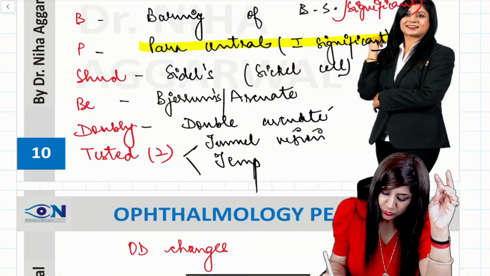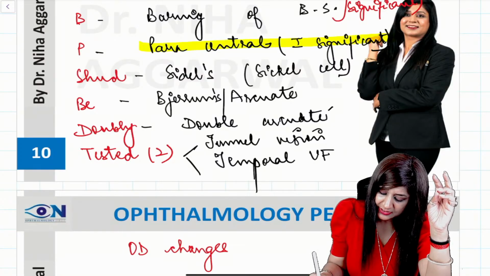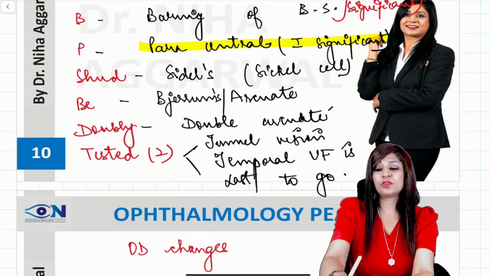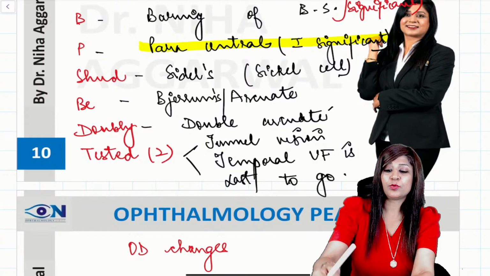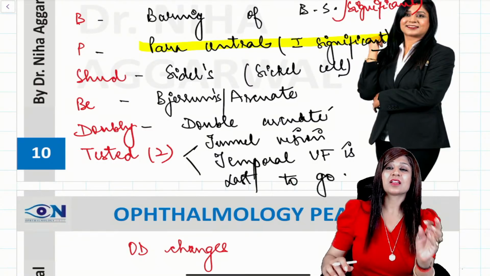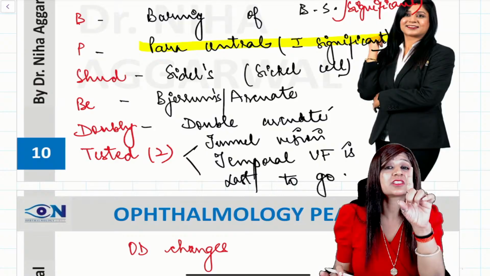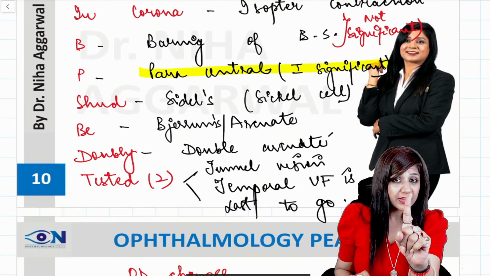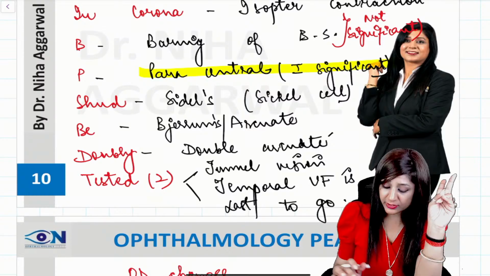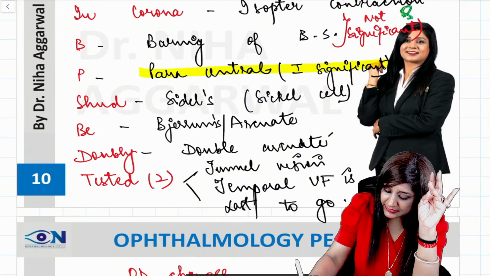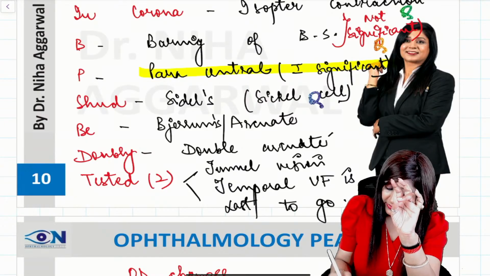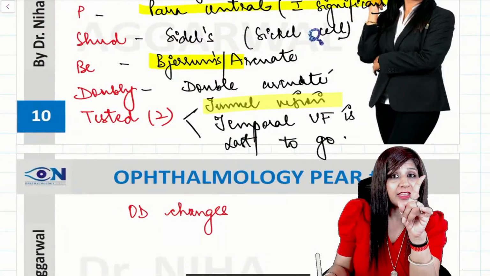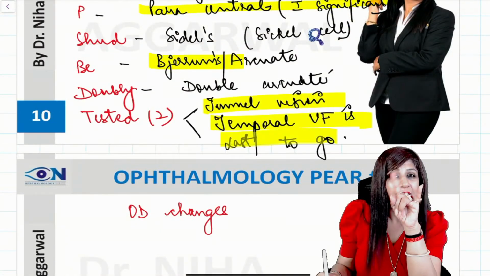Which field is last to go? Temporal visual field is last to go. It is the temporal visual field which is last to go. Okay, so learn just the sequence, and I am telling you that you have learned so many questions. The first significant scotoma, the first two scotomas which are not significant. Sickle cell scotoma is there. Then Jerem scotoma, what is Jerem scotoma? That is there. Then tunnel vision, then temporal visual field is last to go, that also.